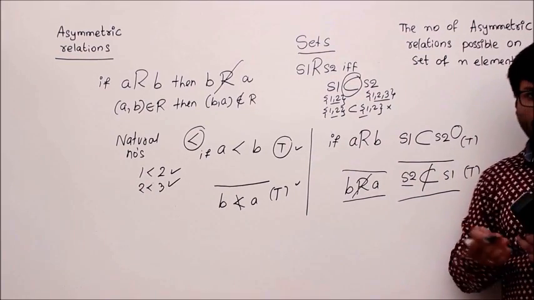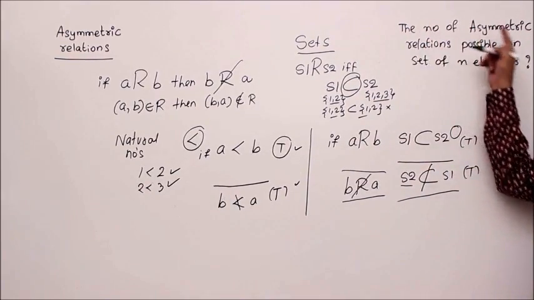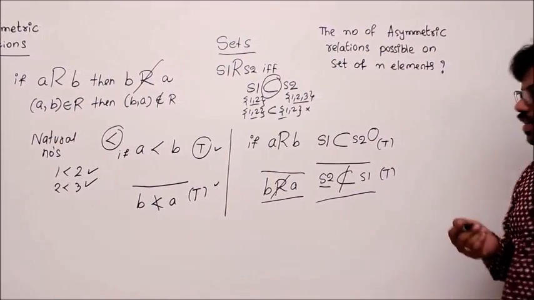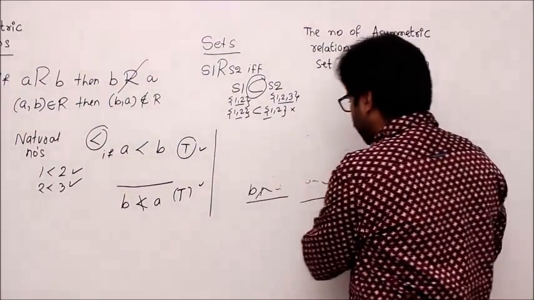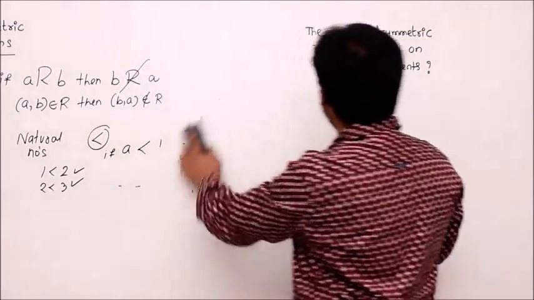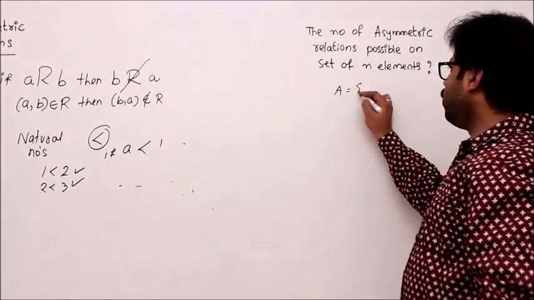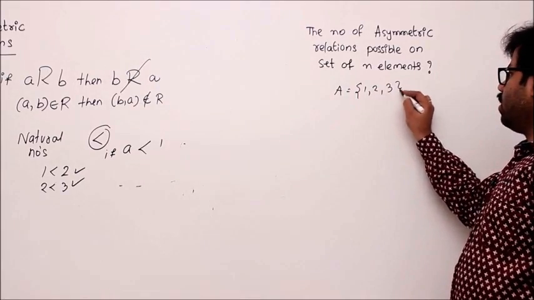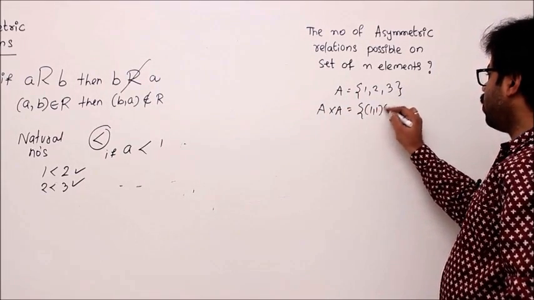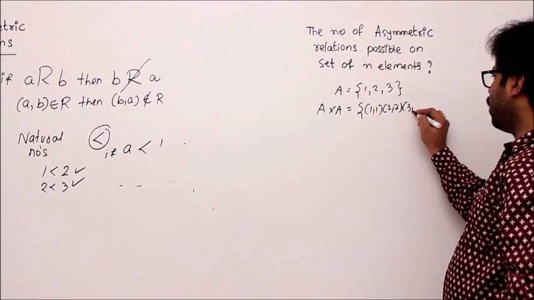Let's see one counting problem here, that is the number of asymmetric relations possible on a set of n elements. Okay, so we have seen so many such problems. Let's use the same technique. First I take A equal to {1, 2, 3}, then A cross A will be (1,1), (2,2), (3,3).